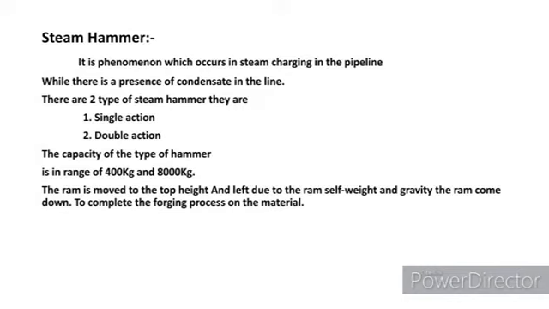In single action, there are two valves. One is for inletting the steam and the other is for the outlet. The inlet gives the steam into the chamber where the hammer is placed. The outlet is used to remove the steam from the hammer chamber.